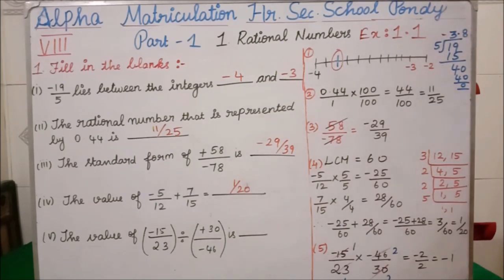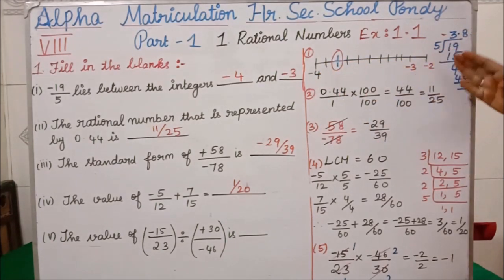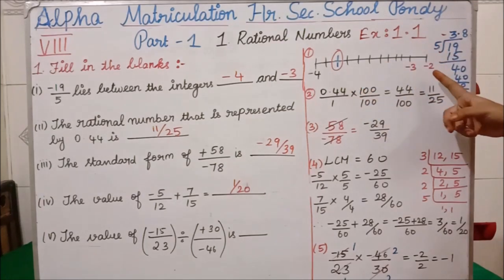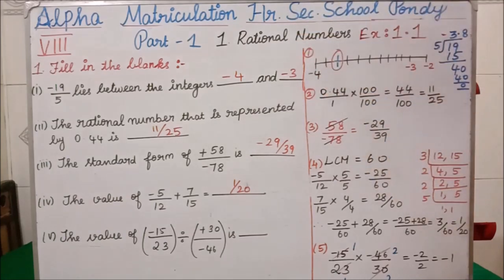Okay, consider this a number line. Since I don't have space, I have written from -2, then -3, -4, then -5, -6, and it goes on. Similarly, on this side, -2 means the next number will be -1, the next number 0, the next 1, then 2, and so on. To show you the answer, I have written only -2, -3 and -4. Now, when we divide, we get the answer as 3.8. Isn't it?